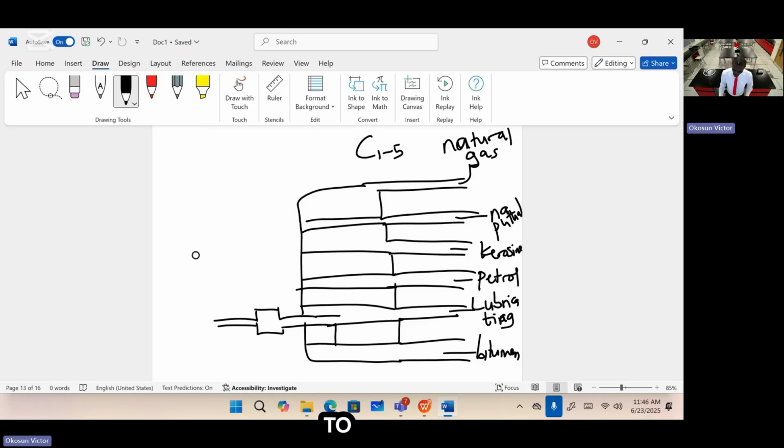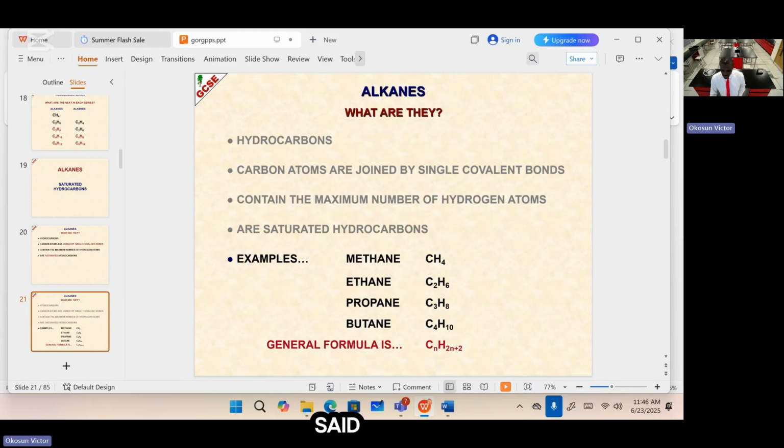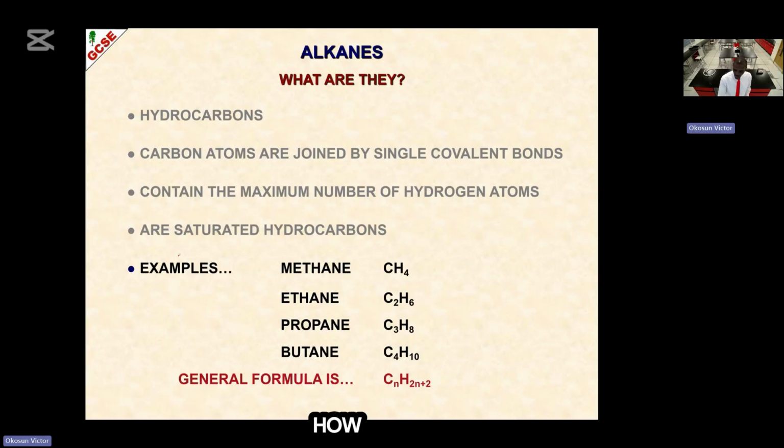Okay, now let's go back to naming of alkane. Now, we want to name alkane, like I said, methane. How do we name methane? Because it is one carbon, we say meth, and then we put ANE there, becomes methane.